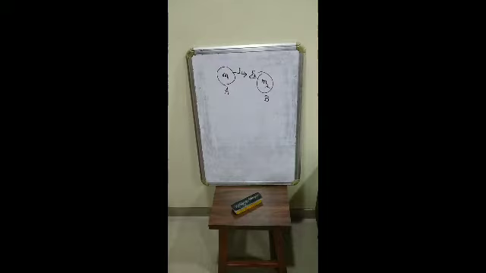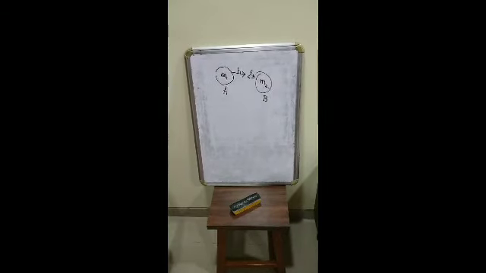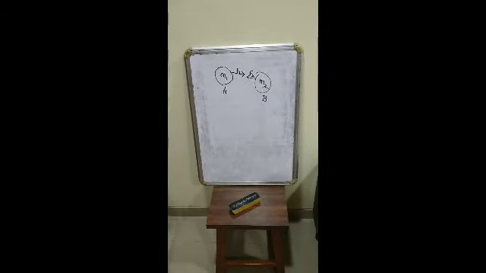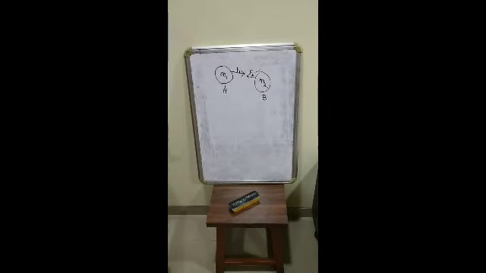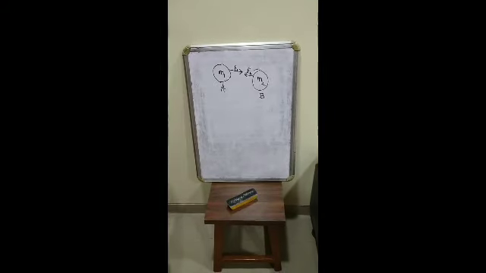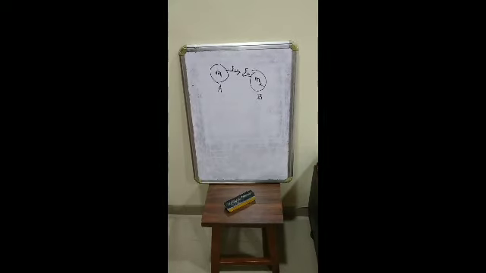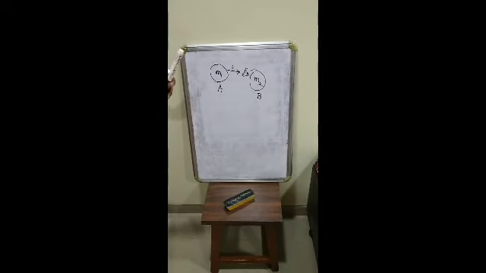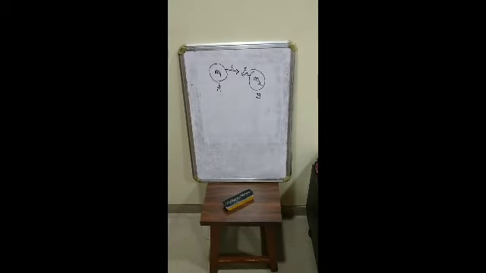Now, consider two objects A and B. Mass of object A is m1 and mass of object B is m2. Now, object A attracts object B with some amount of attractive force. At the same time, B also attracts object A with some amount of attractive force.